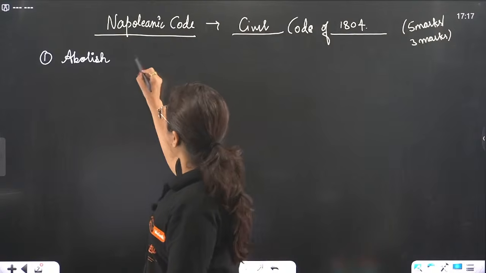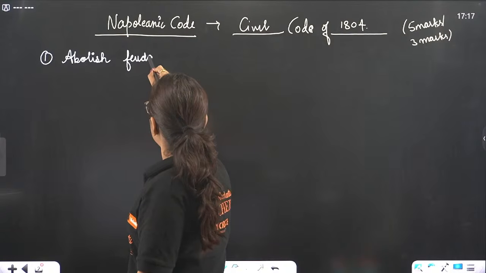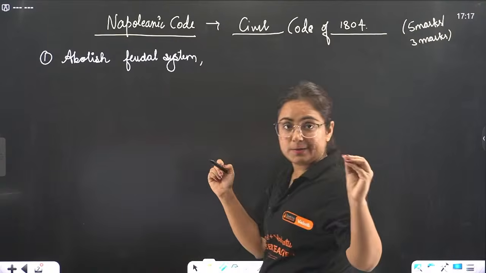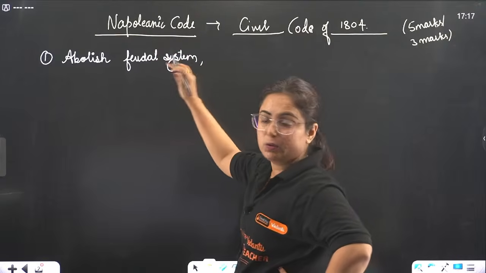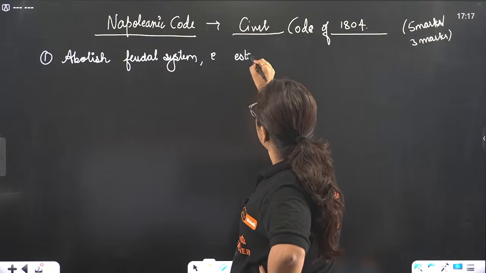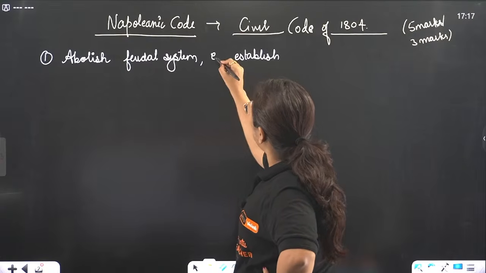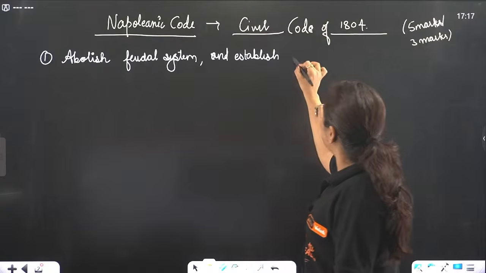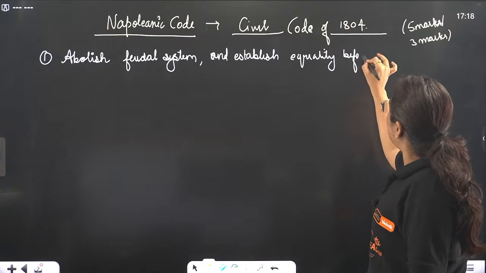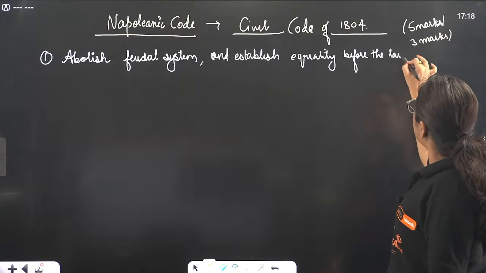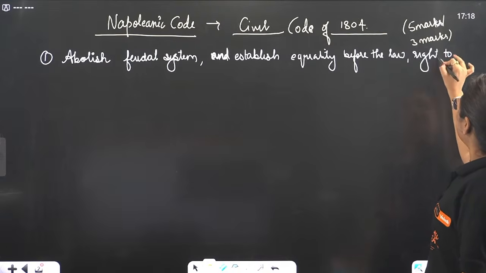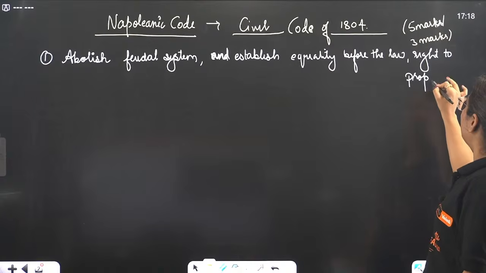So the first thing that he abolished was the feudal system. I'll explain to you what the feudal system actually is. By abolishing this feudal system, what he established was equality before the law. First thing. The next thing is that he also gave one more thing, that is the right to property. You will understand it once you get to know what the feudal system is.